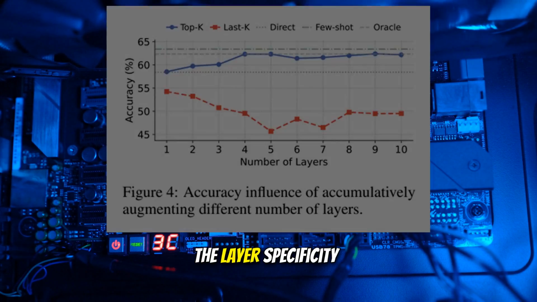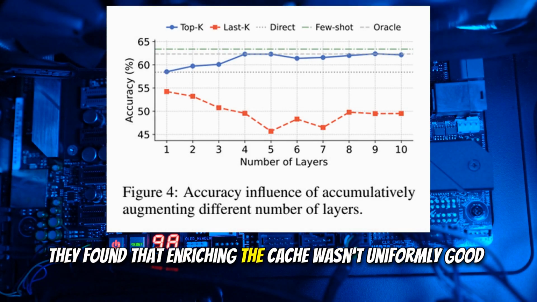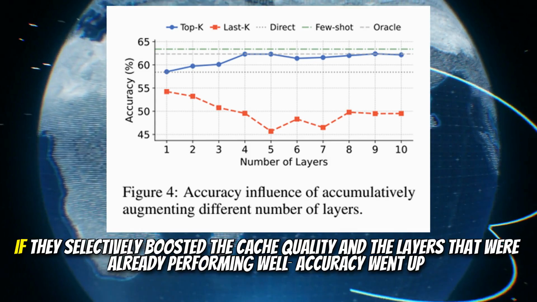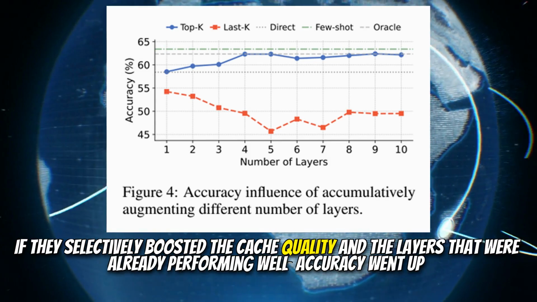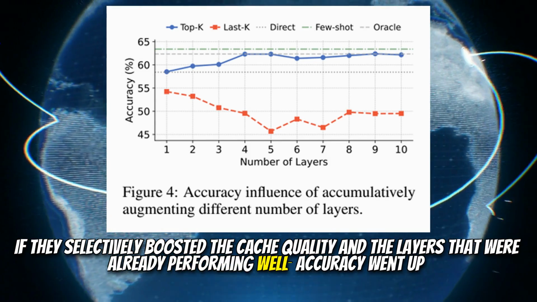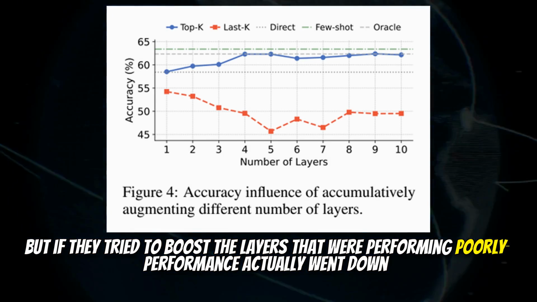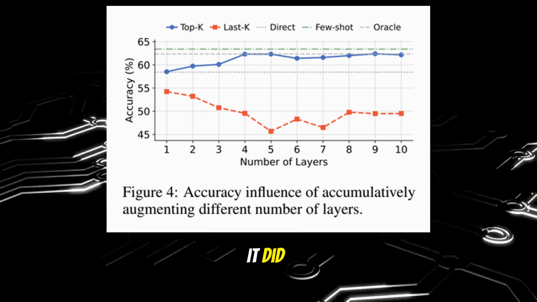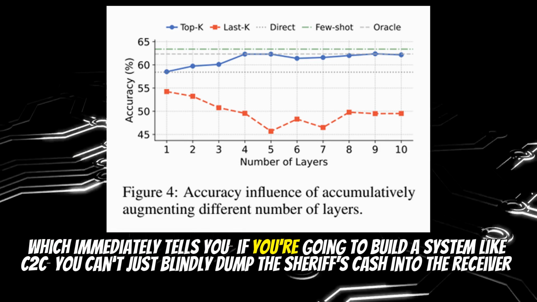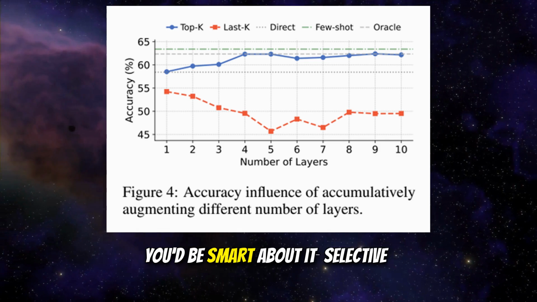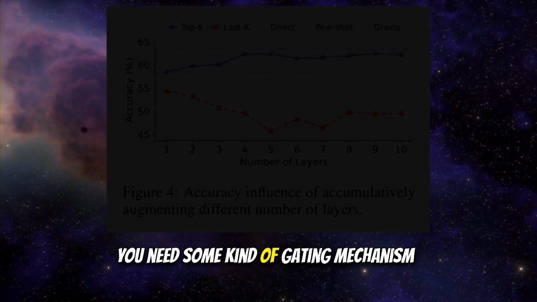Oh, right, the layer specificity. Yeah, they found that enriching the cache wasn't uniformly good. If they selectively boosted the cache quality in the layers that were already performing well, accuracy went up. But if they tried to boost the layers that were performing poorly, performance actually went down. Which immediately tells you, if you're going to build a system like C2C, you can't just blindly dump the sharer's cache into the receiver. You need to be smart about it, selective. You need some kind of gating mechanism.